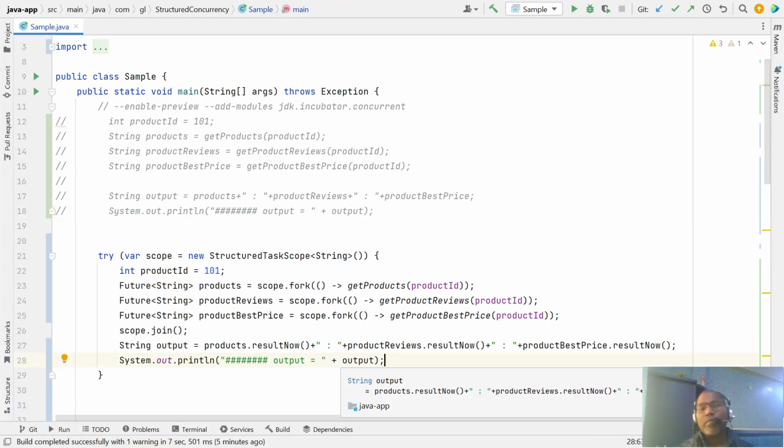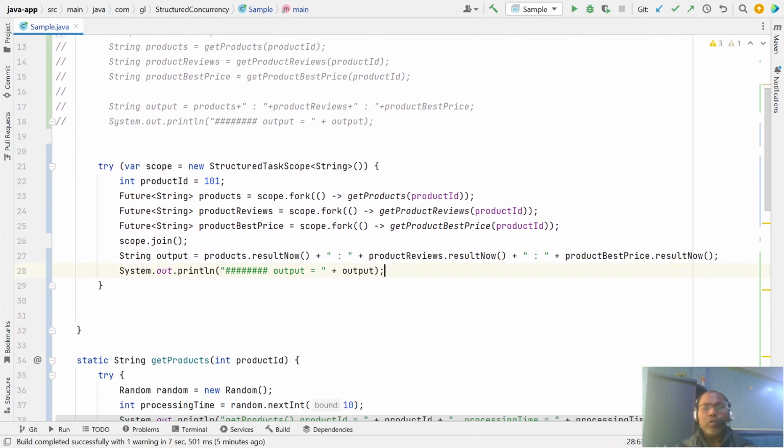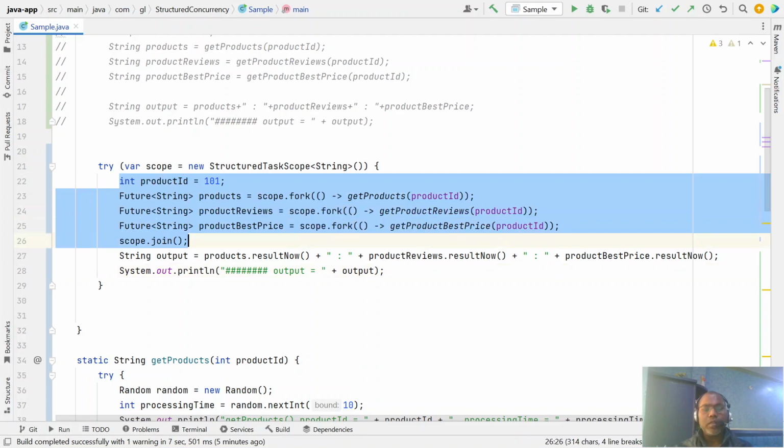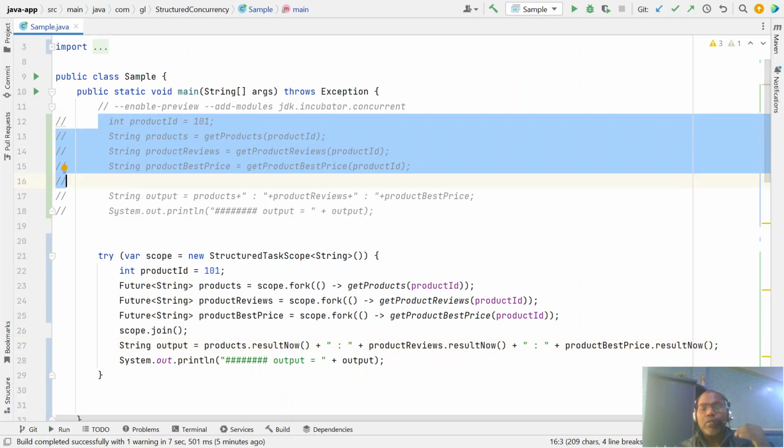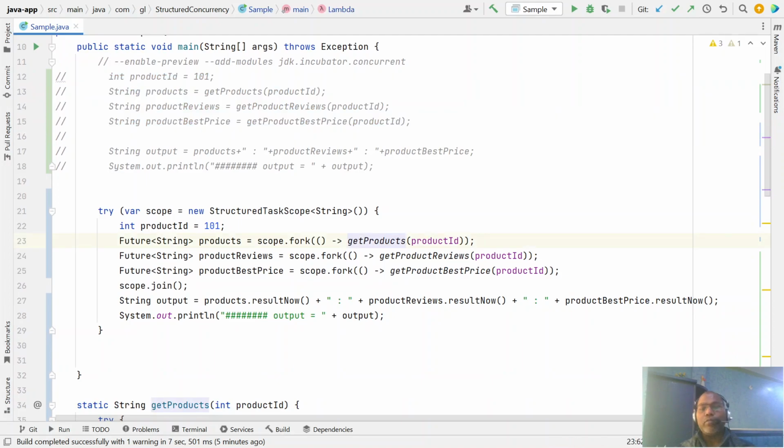So now your structured code becomes multi-threaded code, because previously this code ran in one thread sequentially, one by one. Now the same lines of code are going to execute in a multi-threaded environment, and now you are getting the output.